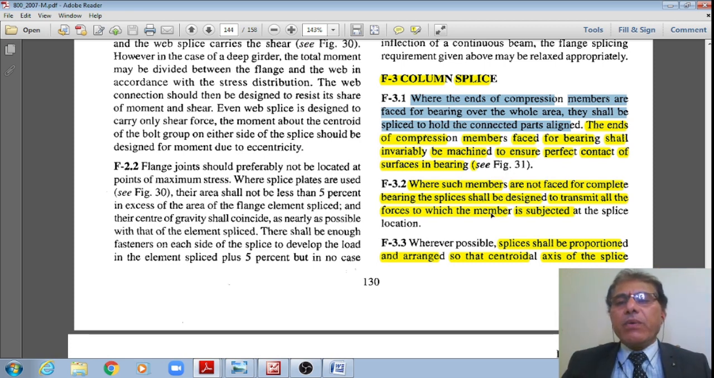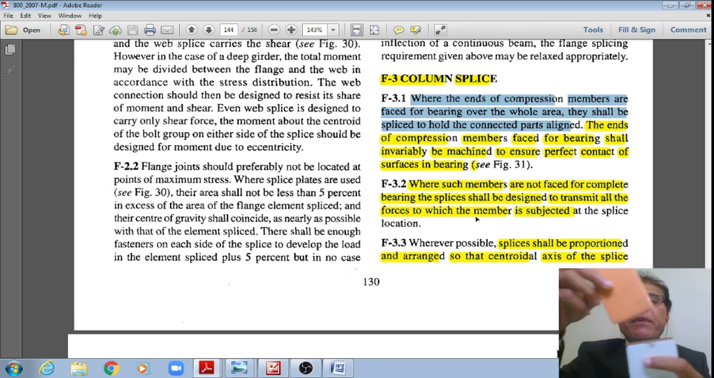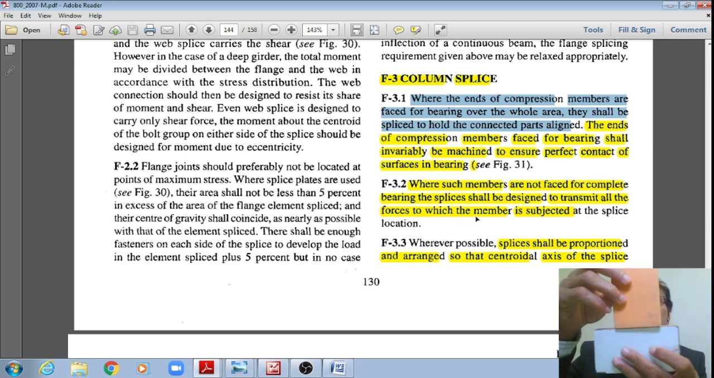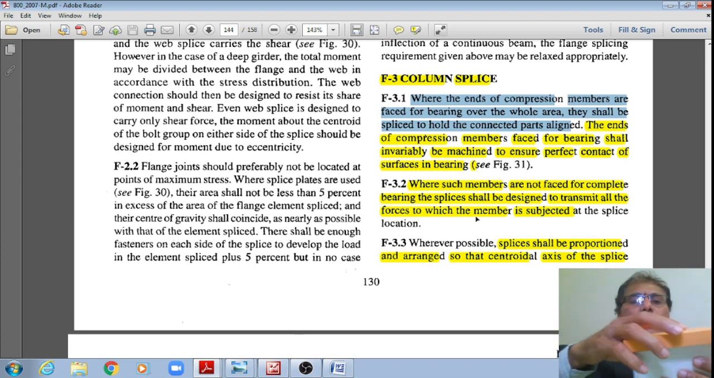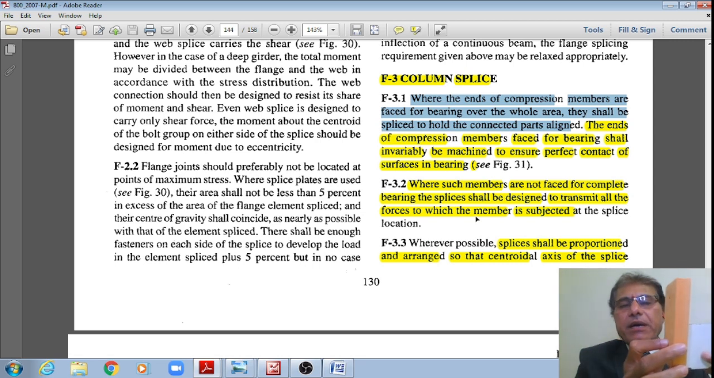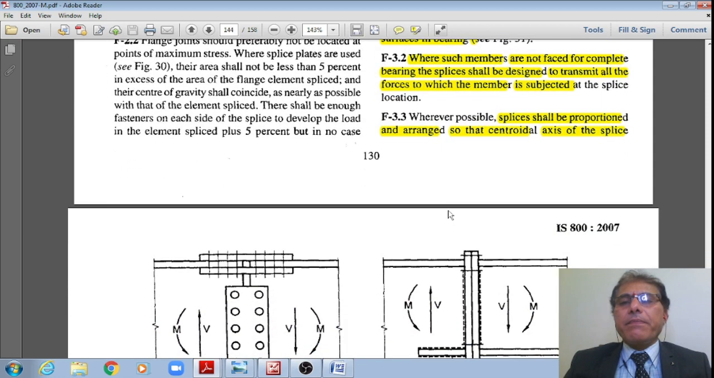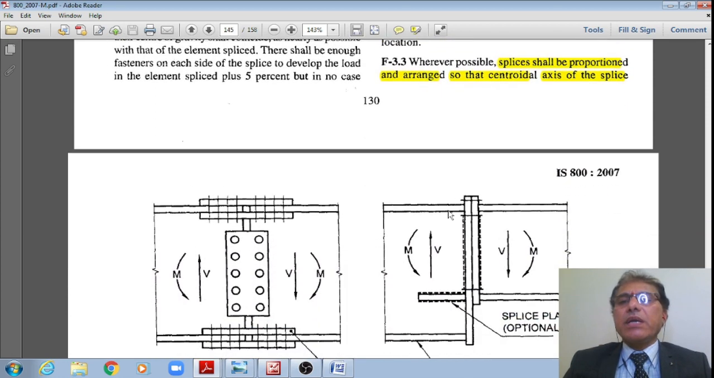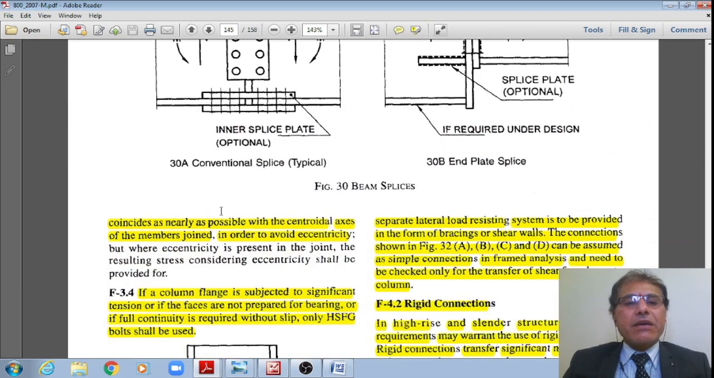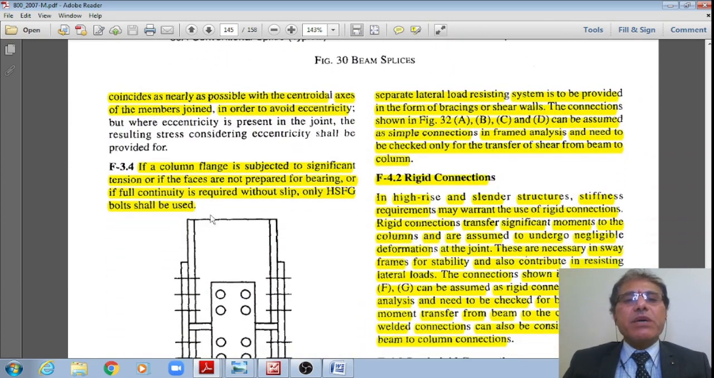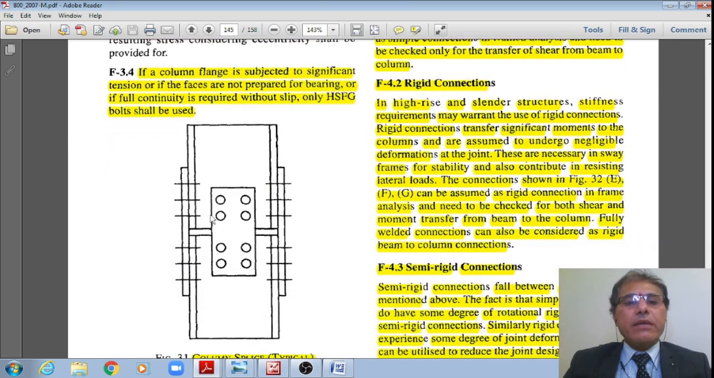And the second one is where such members are not faced for complete bearing, the splices shall be designed to transmit all the forces to which the member is subjected at the splice location. Means if the cross section of the column is not the same, then you even design a base plate as well as the splice plate on the flange. That is the meaning that we will see in the second problem, right? And the third one is that wherever possible, splices shall be proportioned and arranged so that the central axis of the splice coincides as nearly as possible with the central axis of the members joined. This is obvious, right?